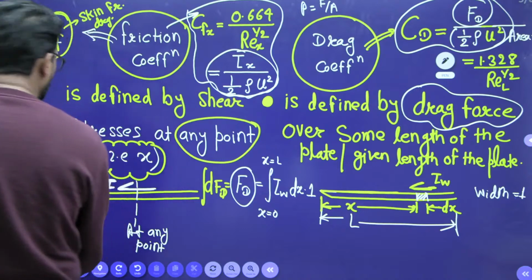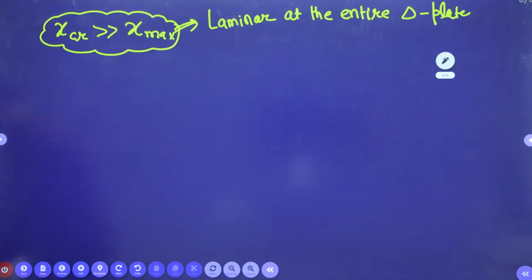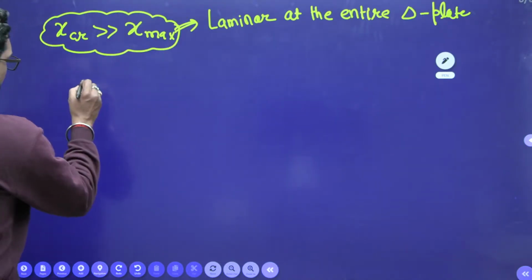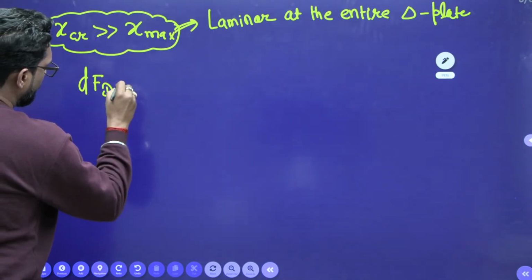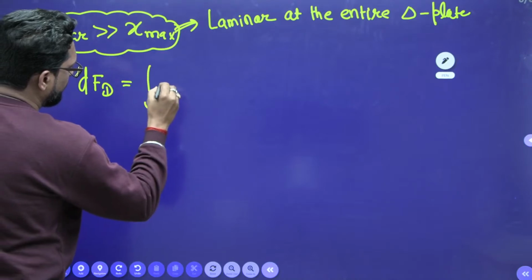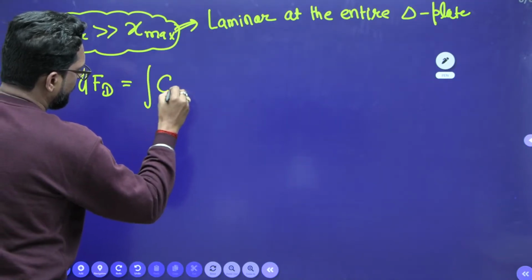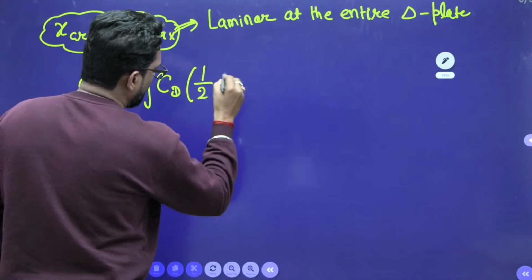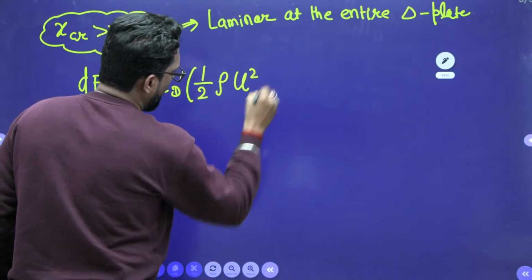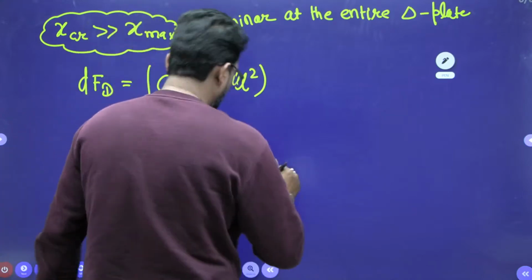Now, if you calculate dF, the drag force, integration of C_D into half rho u square into area. What is the area?